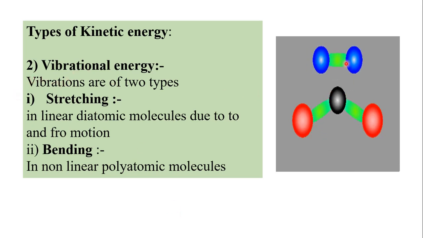So like this here, to and fro motions of particles, atoms takes place, and energy possessed by the atoms or molecules due to such a type of to and fro motion is known as vibrational energy. Due to stretching, a bond length changes, and due to bending vibrations, the angle between the atoms changes. So you have to remember, these are stretching vibrations and these are bending vibrations.